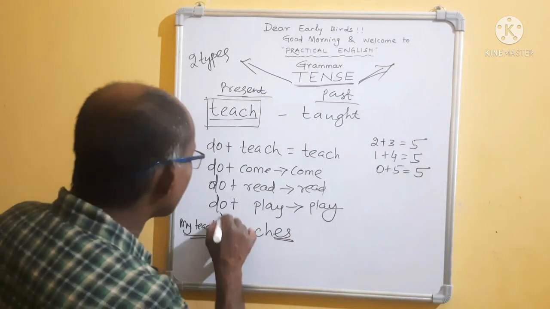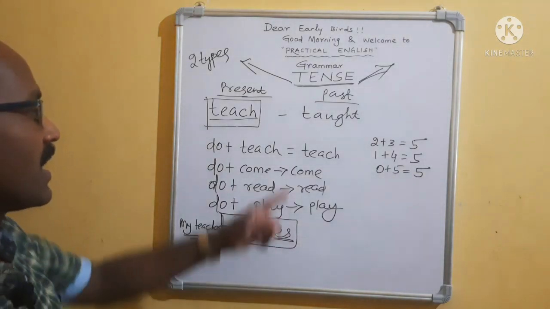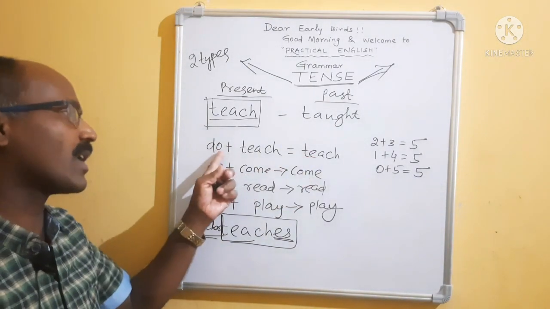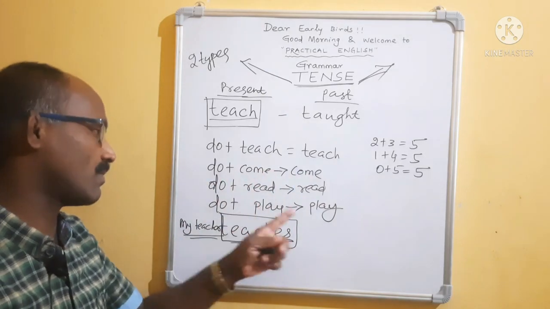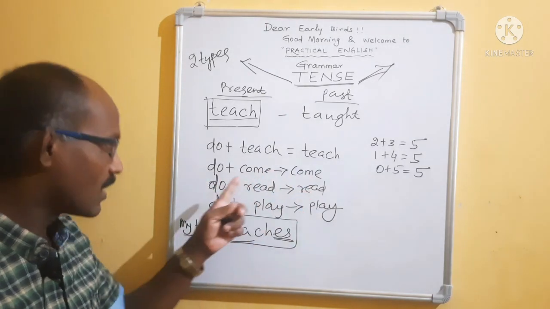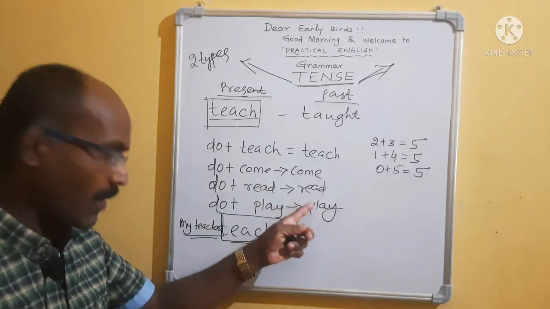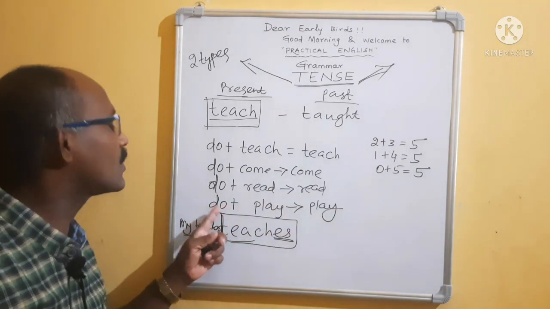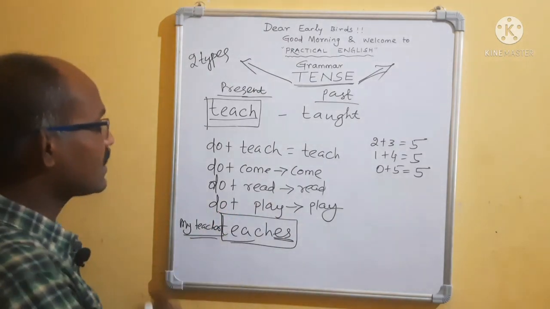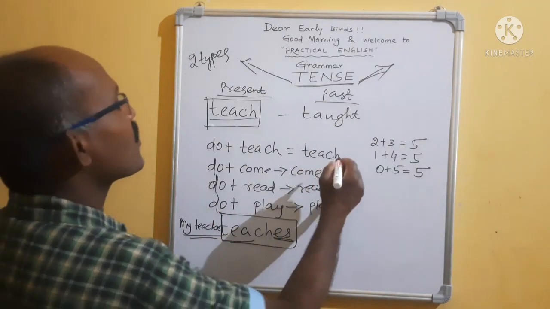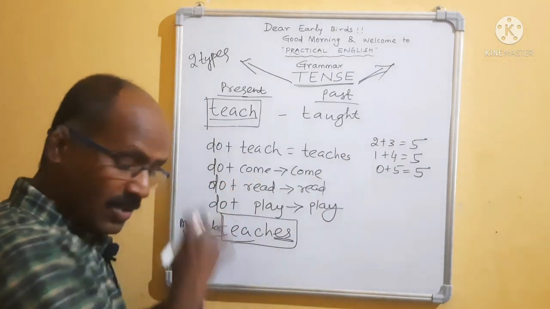If it became teaches, now tell me, if you break this verb, what will you get? If you break teach, you will get do plus teach. If you break come, it will be do plus come. If you break read, you will get do plus read. If you break play, it will be do plus play. Isn't it? Like that. Teaches. Teaches means do plus teach?